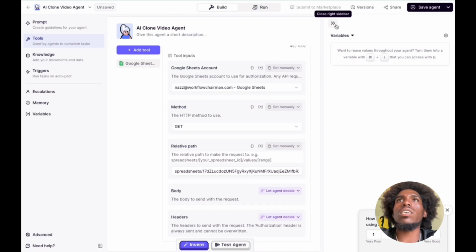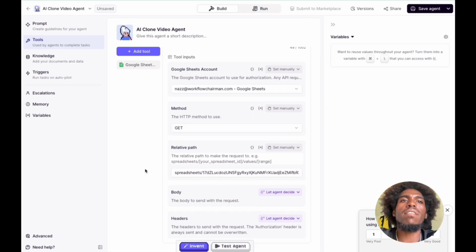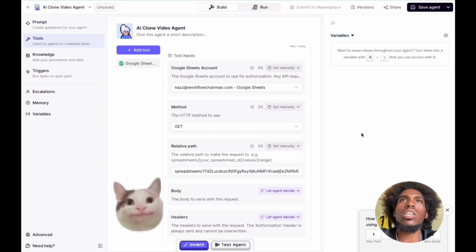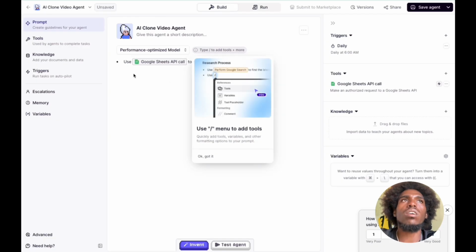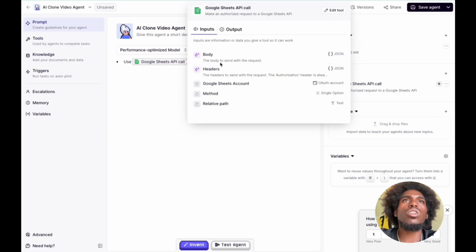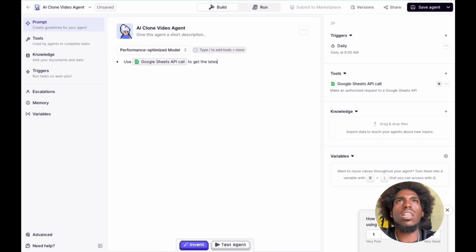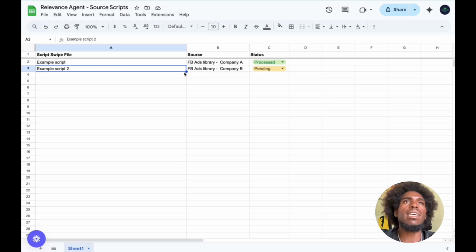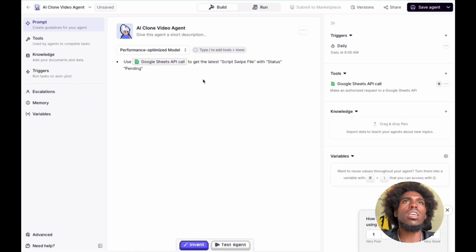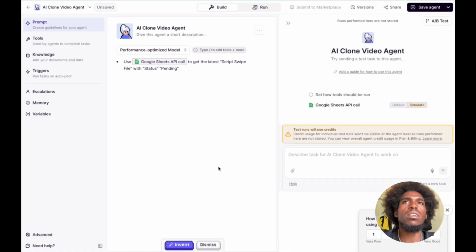And I wonder if I can test the tool bit by bit, alright? Wait a minute, there is an AI tool that I can use. It's right here. Hold up, let's see. Whoops, what did I do? Save tool, tools, prompt. Okay, got it. Use to get the latest swipe file pending. So based on how I've prompted it here, it should pull up example script 2, I think. Test. Let me just say run.